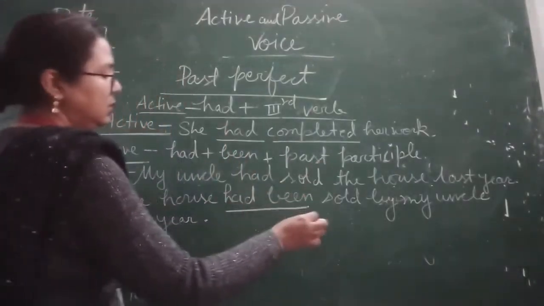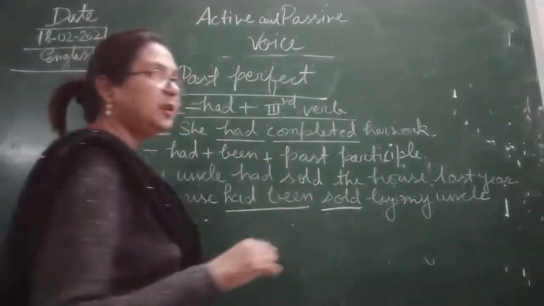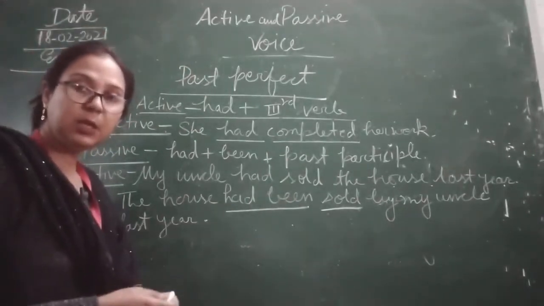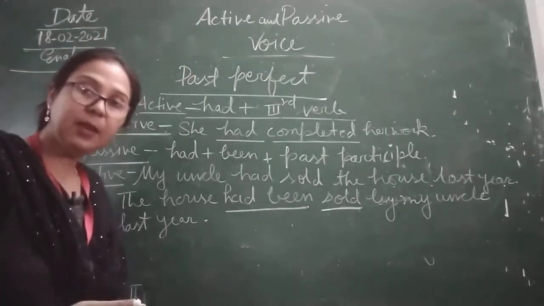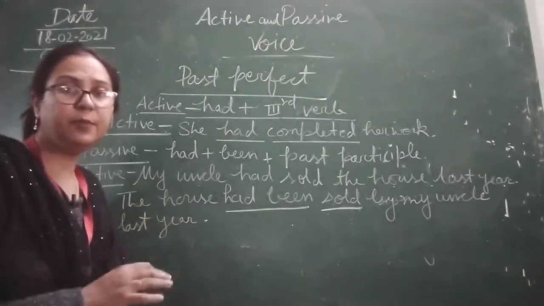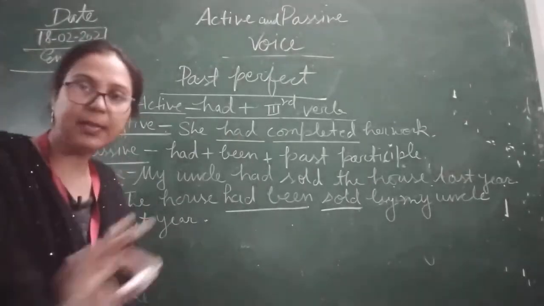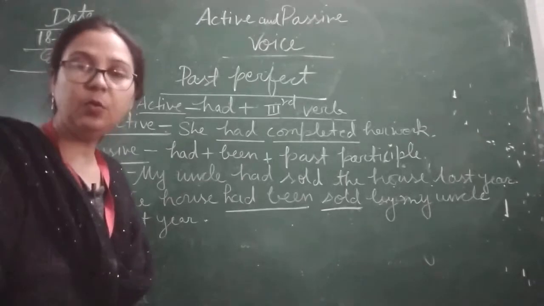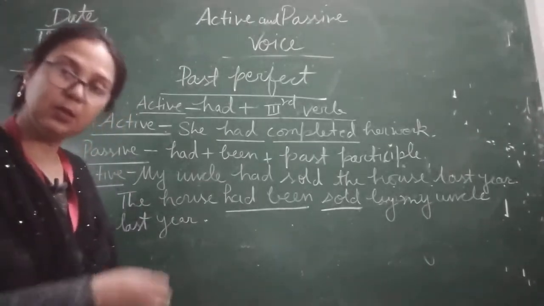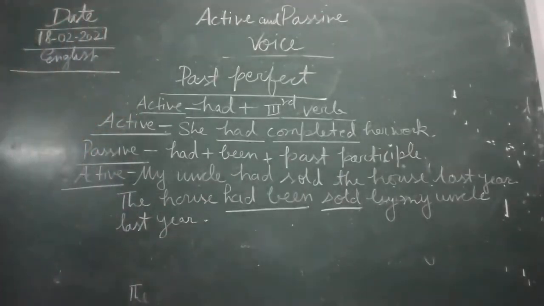We have written sold here, because in past perfect tense it is actually simple: we use the third form in the active voice also, and only had we use in the active voice also. So it is quite simple for you. Only and only you have to add been. That's it. And the zigzag formula we will follow as we are following in the active and passive voice in all the tenses. Now I will give you one more example.